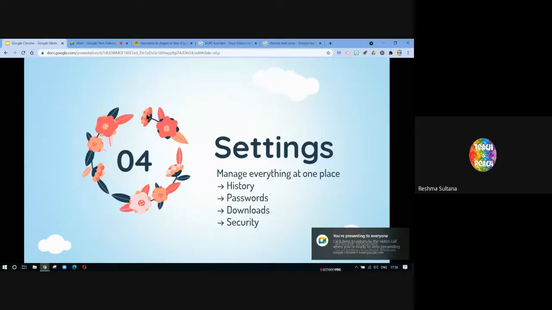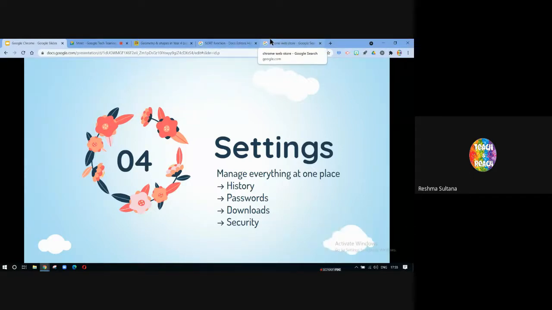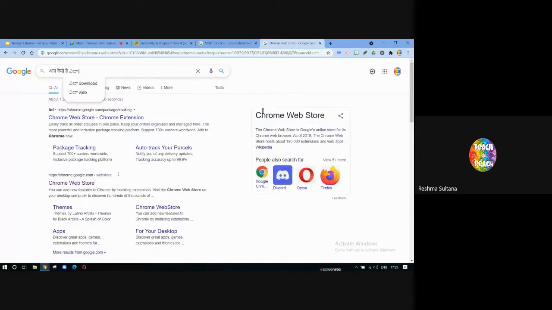The last section of this workshop is settings. Let's say you've been using Google Chrome. Just like me, you really like Google Chrome, and that's your go-to browser. That is your default browser. Now you will have a lot of things to manage. Before that, let me turn it off because I want to type in English. So this is my Google Chrome that I've been using for, let's say, 1 or 2 years. Now, a lot of history will be there. A lot of downloads I must have done. There might be passwords that I have saved. So how to go about that?